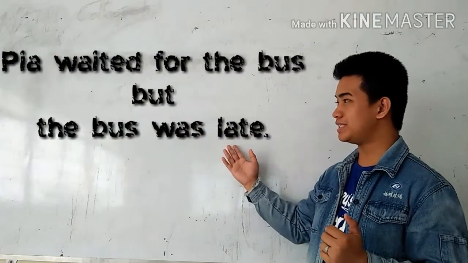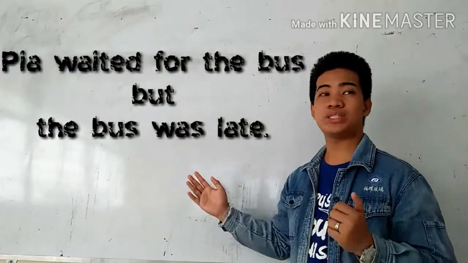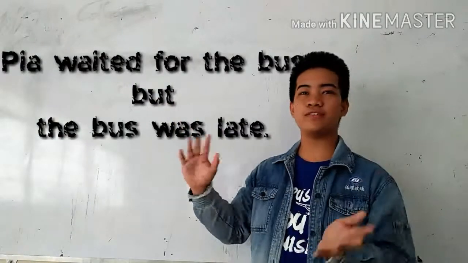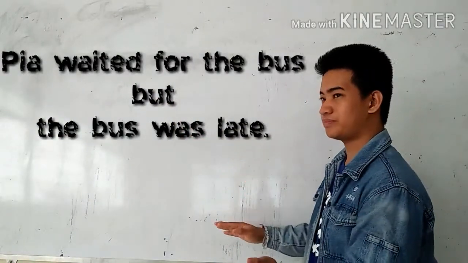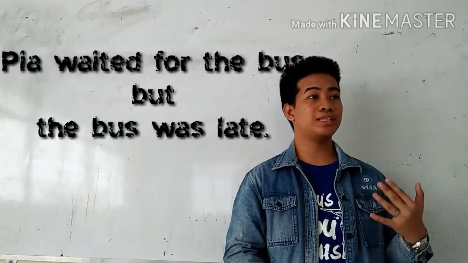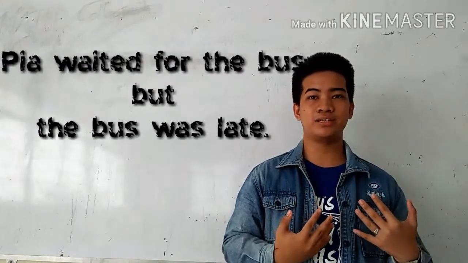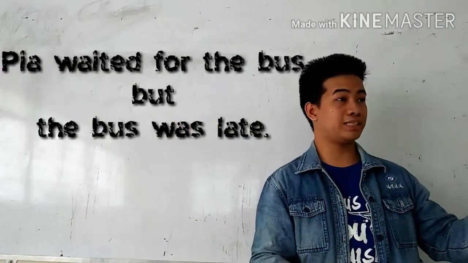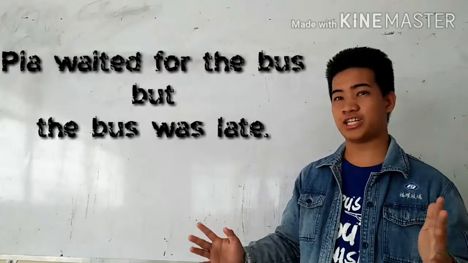Pia waited for the bus, but the bus was late. As you've noticed in this example, I divided them into three parts, because in order for you to easily understand what I stated here, that compound sentence contains two complete sentences and a coordinating conjunction.